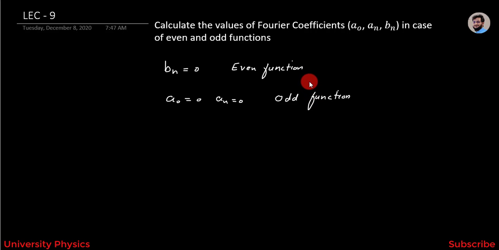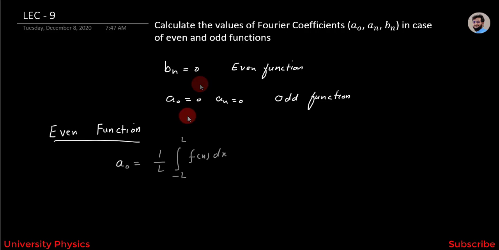In today's lecture, we will calculate the values of all these three in case of even function and in case of odd function. First, we will take the case of even function and we will calculate the values of all these three. Friends, we know that a naught is equal to 1 over L integration from minus L to plus L f of x dx.